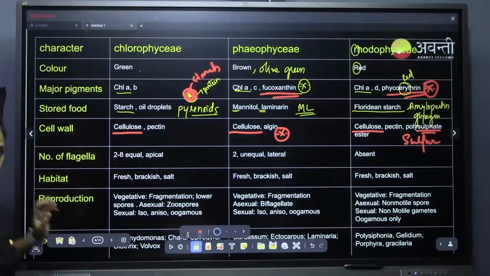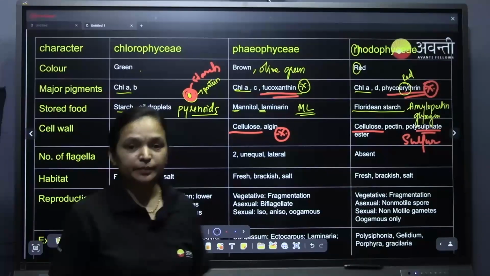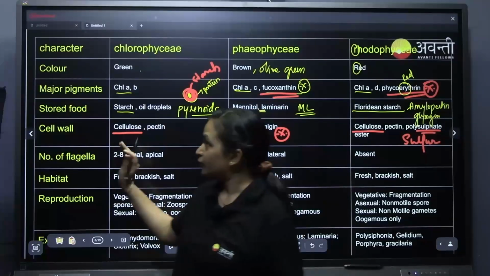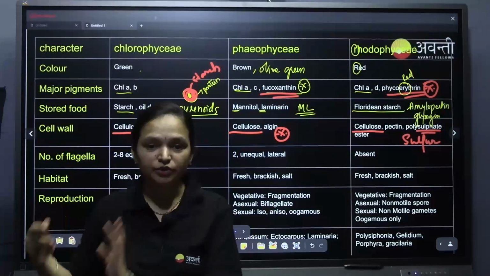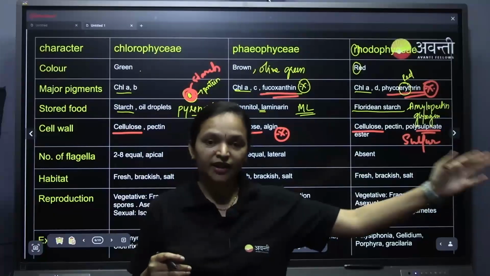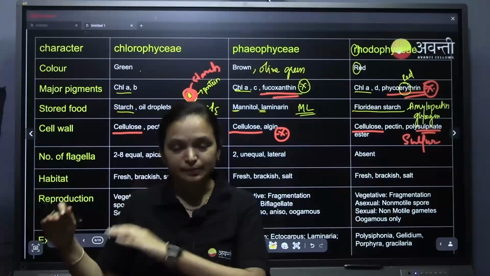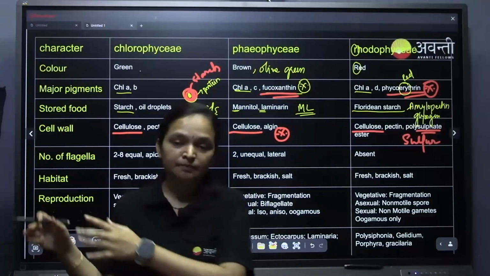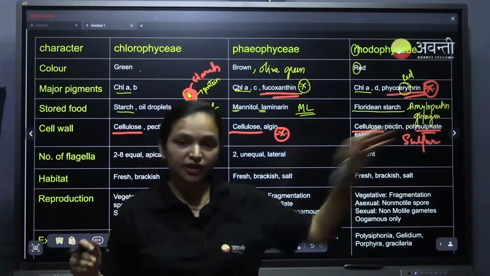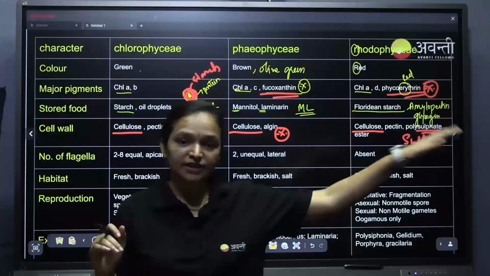And number of flagella, one of the important things, please remember. One important thing I need to tell you: if we go from Chlorophyceae to Rhodophyceae, Chlorophyceae is simpler and Rhodophyceae is complex. Going from unicellular to multicellular, unicellular is simple, multicellular is complex.